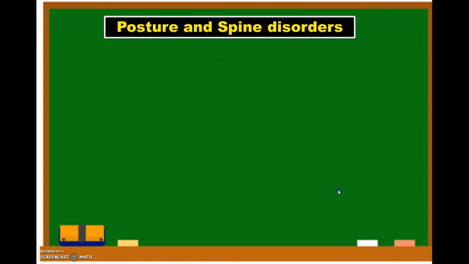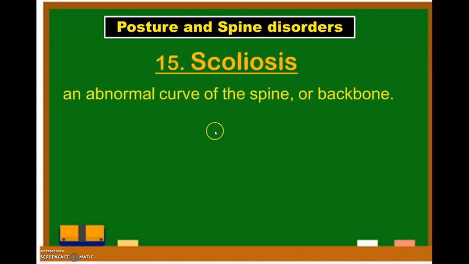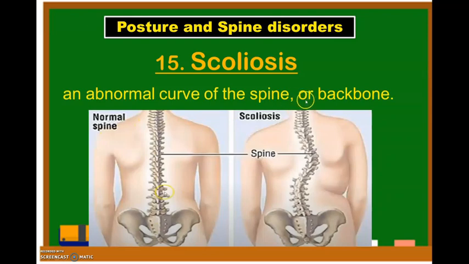Now, let's go to posture and spine disorders. The first one is the scoliosis. It is an abnormal curve of the spine or backbone. This is the normal spine and this is the scoliosis. Abnormal curve. There is a curve here.